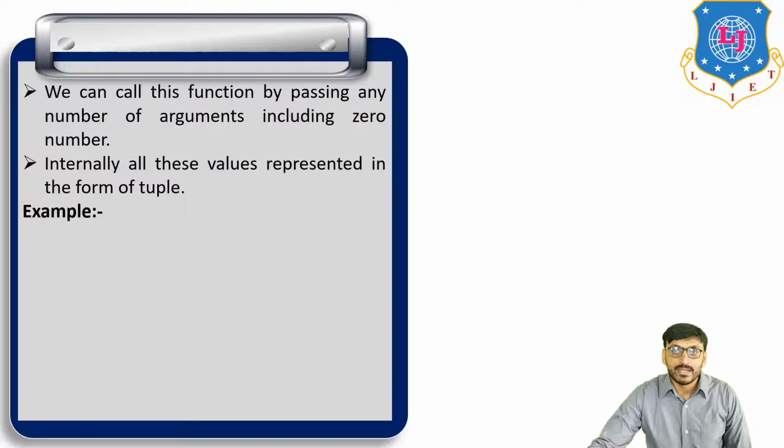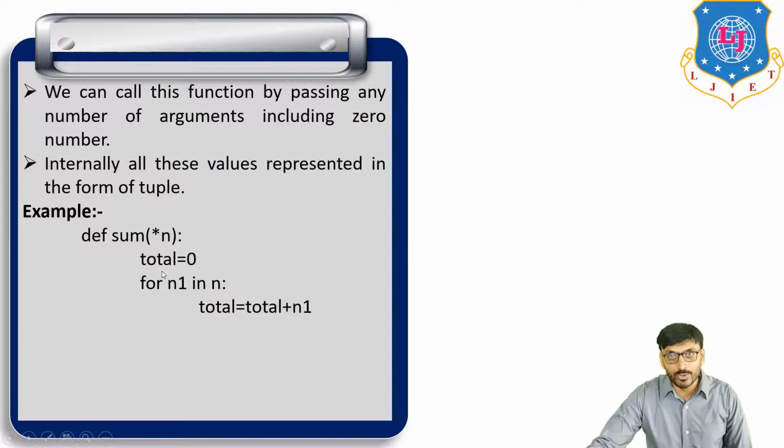Now, for example, def sum(*n). Here def is the keyword and sum is the function name. Here *n means it is a variable length argument. Now the initial condition is total is equal to 0.